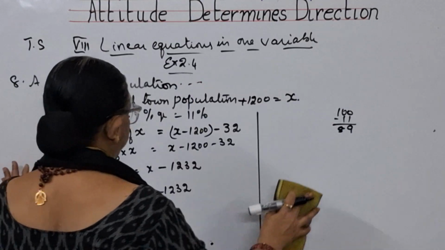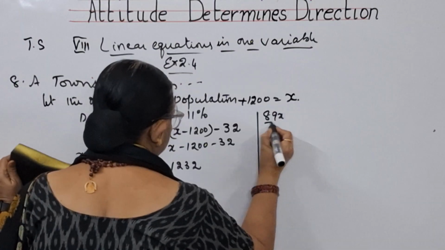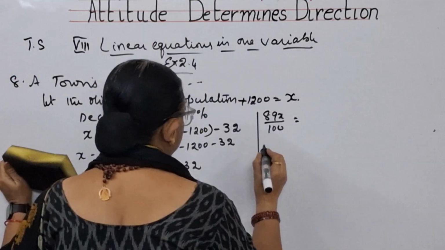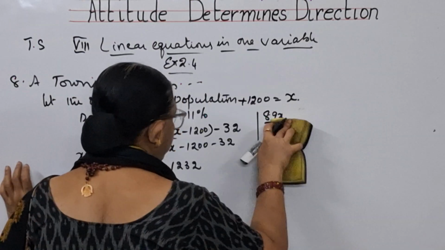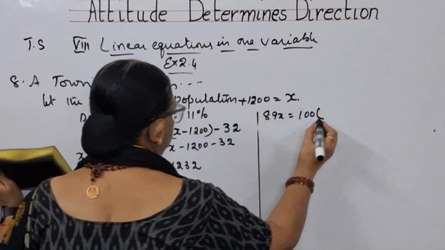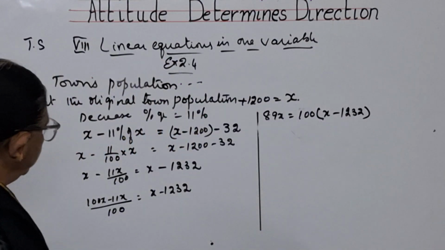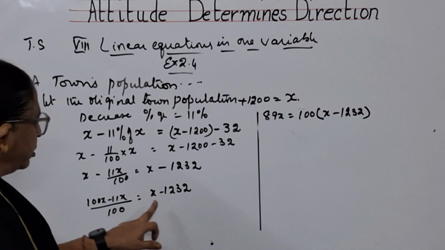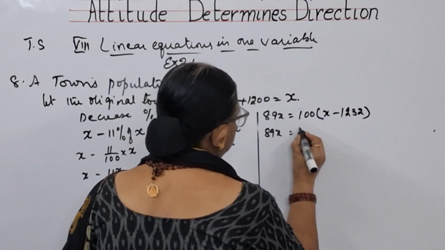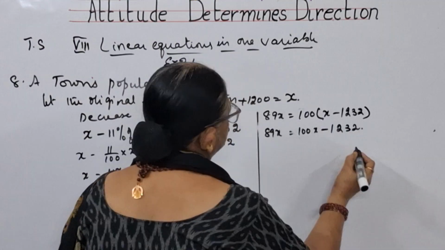So 89x by 100 is equal to, we can write 89x is equal to 100 into x minus 1232. What did I do? This 100, I send it there, division becomes multiplication. So 89x is equal to 100x minus 123200.